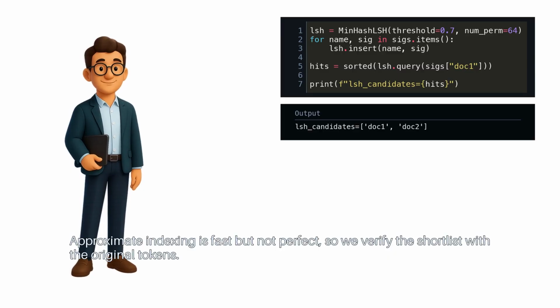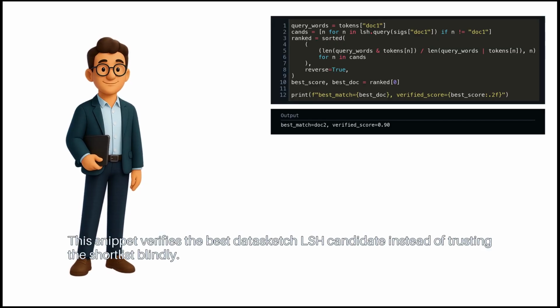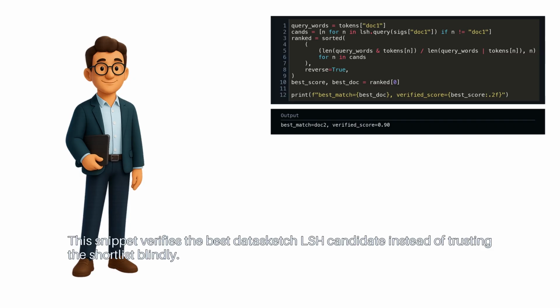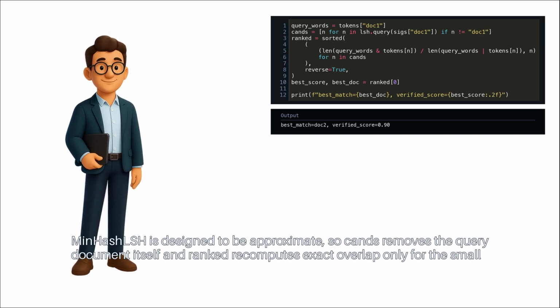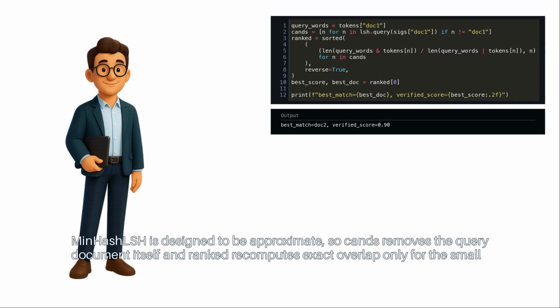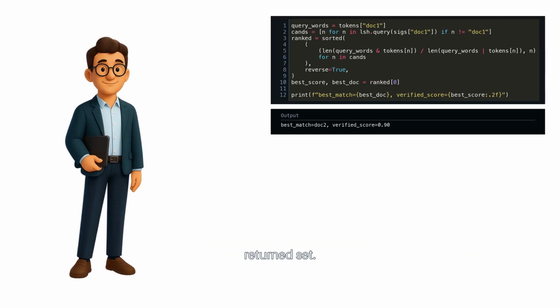Approximate indexing is fast, but not perfect, so we verify the shortlist with the original tokens. This snippet verifies the best datasketch LSH candidate, instead of trusting the shortlist blindly. MinHashLSH is designed to be approximate. So cands removes the query document itself, and ranked recomputes exact overlap only for the small return set.